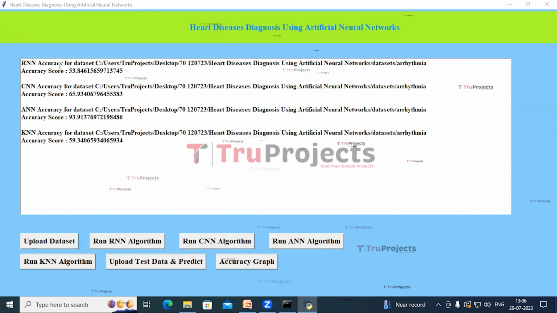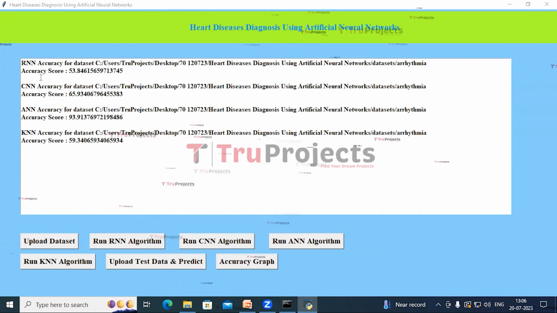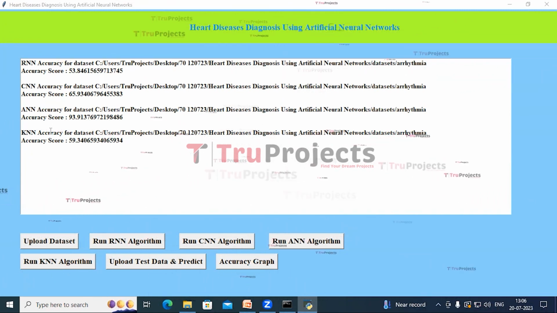So in this text box we can see the accuracy score of these algorithms.